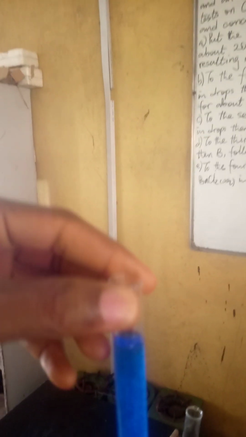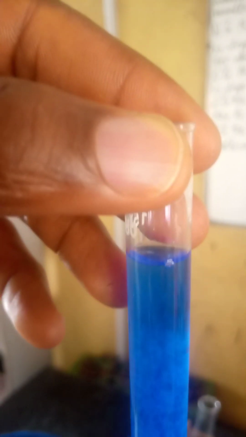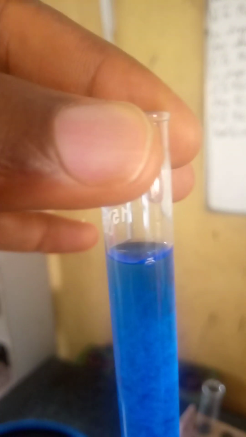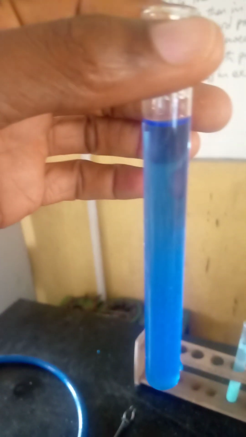So we see that on adding the aqueous ammonia in excess, you see the deep blue solution. If I add more, you see that the solution becomes deeper. So you can see that the deep blue solution is there with aqueous ammonia. That's confirming that copper 2 ion is present. We are going to report it, but then we are going to also do heating on this and on this other one too, on the two.